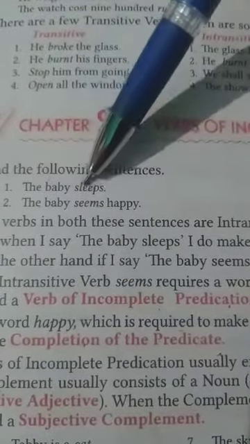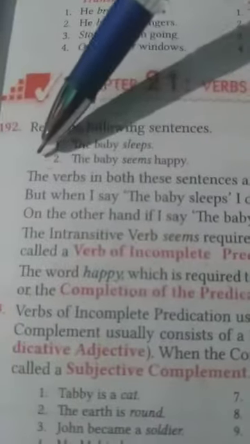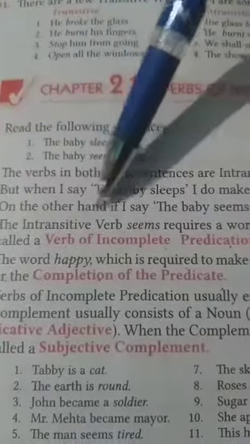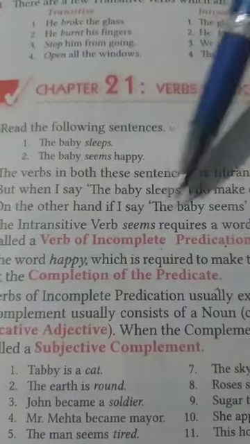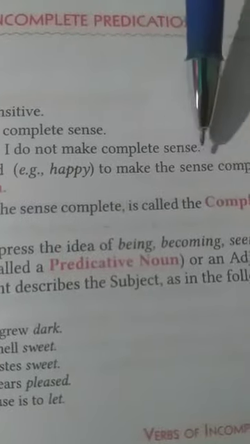Here, in the baby sleeps, the baby is doing an action. What action does it do? It sleeps. When I say the baby sleeps, I make complete sense. On the other hand, if I say the baby seems, I do not make complete sense.